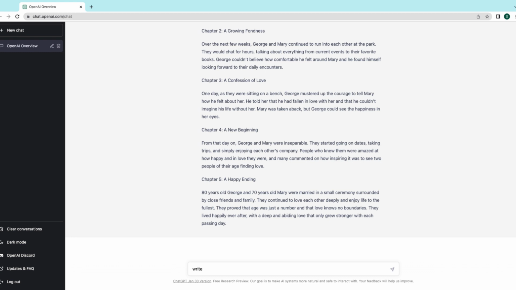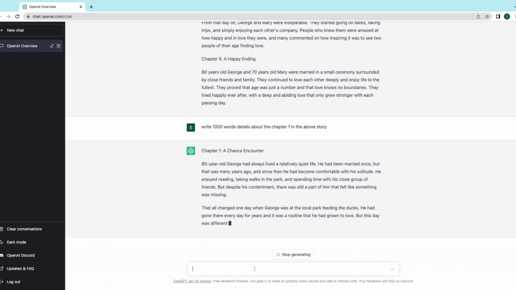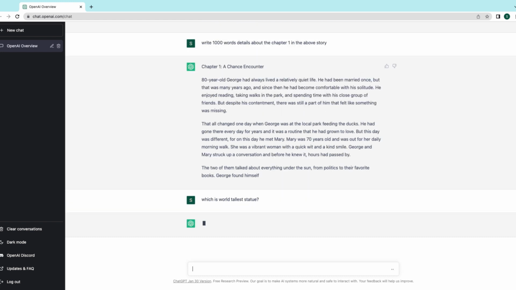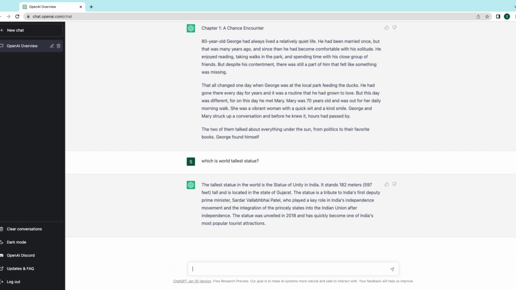Now let us elaborate each chapter's details. Here you go. Write 1000 words details about the chapter 1 in the above story. It generates. Same way, you can proceed for all other chapters too. But I stopped generating it for now. You can play with your imagination now.